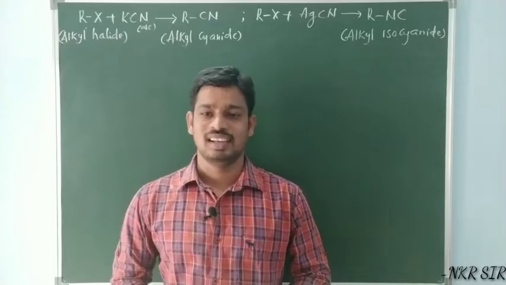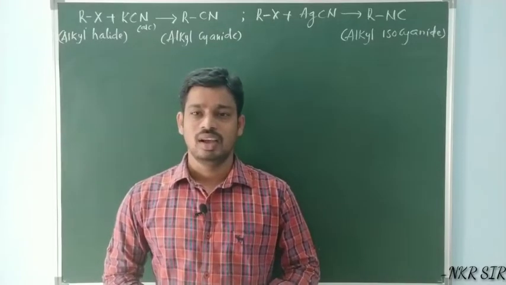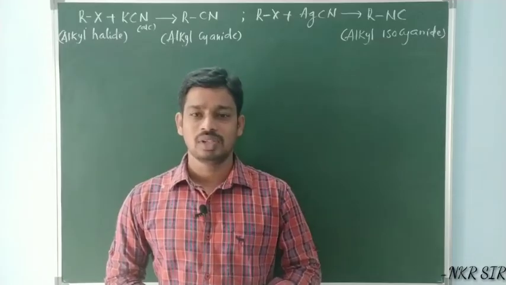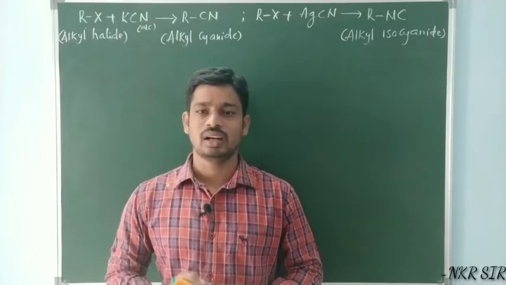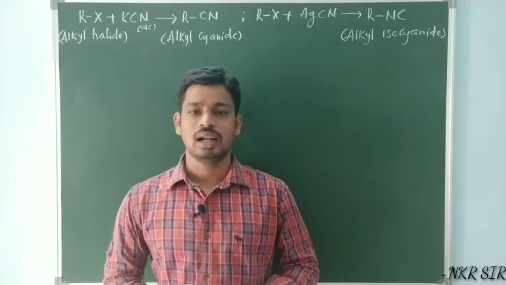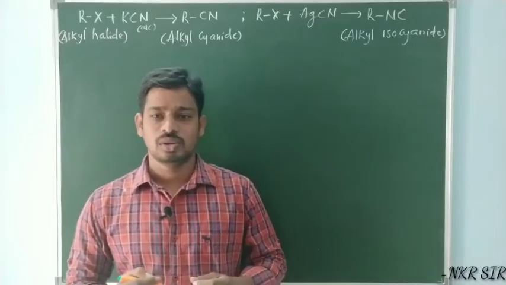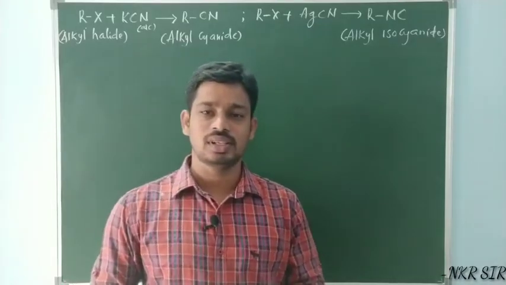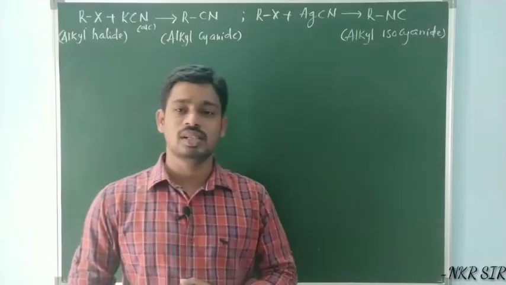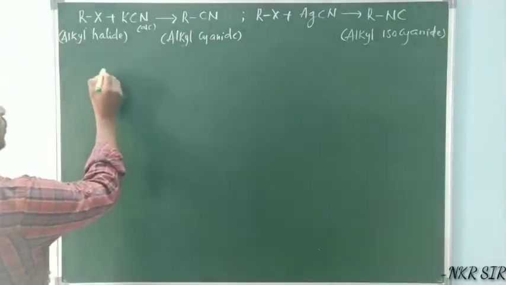Hi students. Today we'll discuss one interesting question, that is why alkyl halides give alkyl cyanides with alcoholic KCN. The same alkyl halides give alkyl isocyanides with AgCN. So to understand this, first you have to know the resonance structures of the cyanide ion. I'll explain the resonance structure of the cyanide ion.